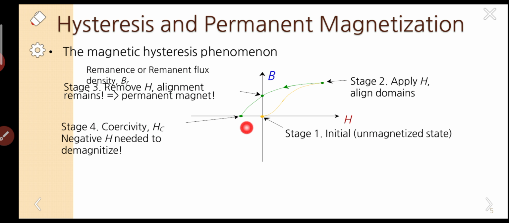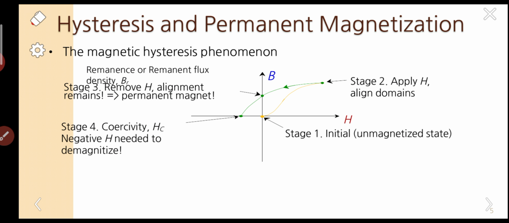This is generally called coercivity or coercive field. Here we can simply say negative H is needed to demagnetize. Technically this is magnetize, this is demagnetize. So this amount of field is needed to remove the magnetization, that means to demagnetize it.